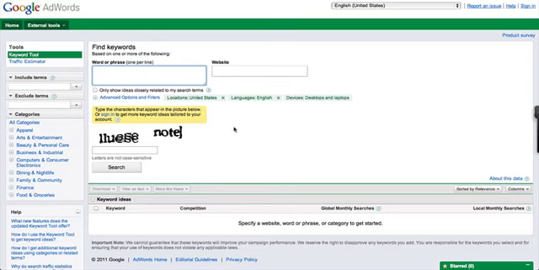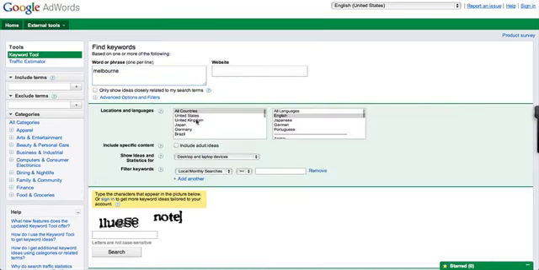So first thing we need to do here is identify in this section our keyword or phrase. So in this instance we'll use Melbourne as a general phrase. In these advanced options, we need to get rid of the US. We'll go to advanced filter options and scroll down and go to Australia, because we just want to look at specific Australia searches.